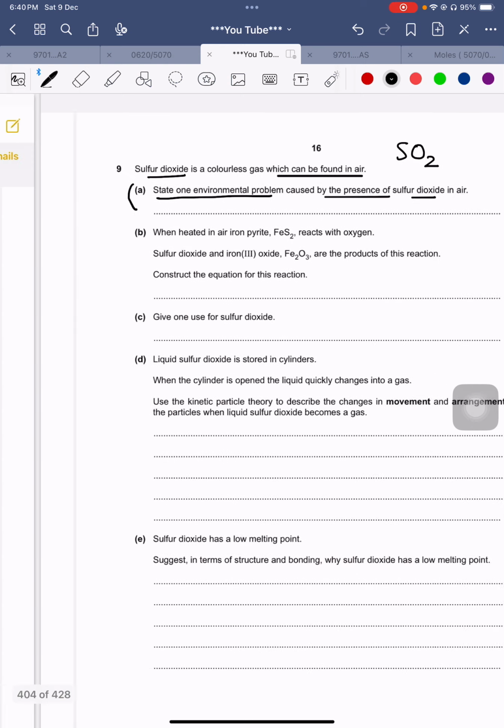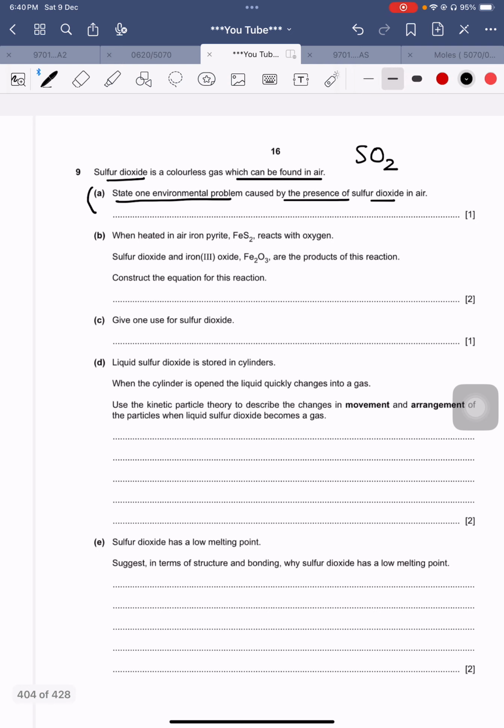This question is related to the topic of air and atmosphere. So part A is basically related to air and atmosphere. This is another topic which I will discuss with you, inshallah. But this is somehow a general sense as well, so please try to find out such things. So one environmental problem is acid rain. Acid rain is caused by sulfur dioxide. How acid rain is developed and how it adversely affects our environment is a topic which we will discuss when I teach you the topic of air and atmosphere in detail.